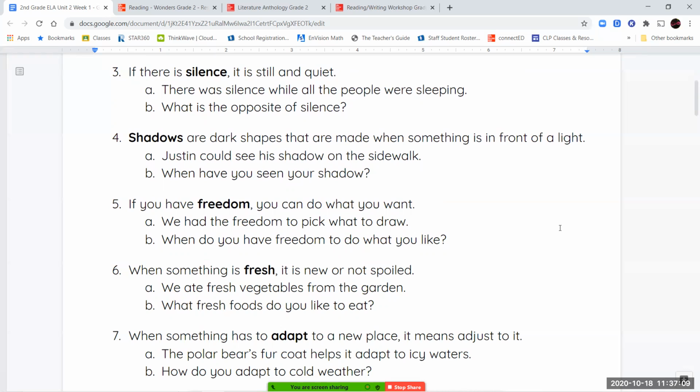When something is fresh, that means it's something that's new or it's not spoiled. So if you buy fresh fruits and vegetables from the supermarket, or you grew fresh fruits and vegetables in your garden, those are still new, right? Those still just grew. They're still fresh. They're not old. They haven't been there for a long time.